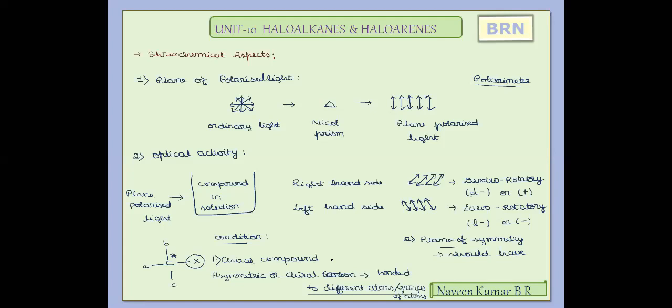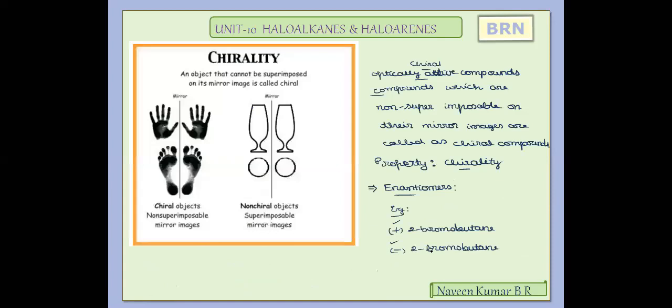When a compound in solution rotates plane polarized light either towards the right hand side or towards the left hand side, we call such substances optically active compounds, which are of dextrorotatory type and levorotatory type, and the respective rotations are called dextrorotation and levorotation. To exhibit this, there are two important conditions to be satisfied by the compound. One is that it should be a chiral compound, and it should not have a plane of symmetry. To relate the plane of symmetry, I have taken the next important image that you can observe.